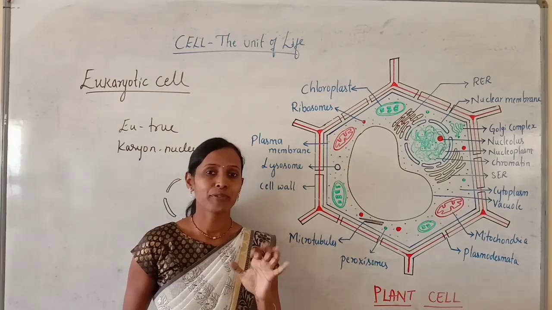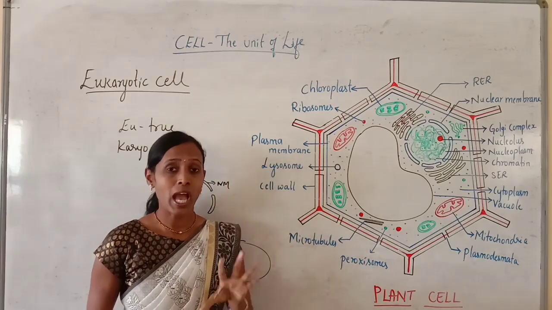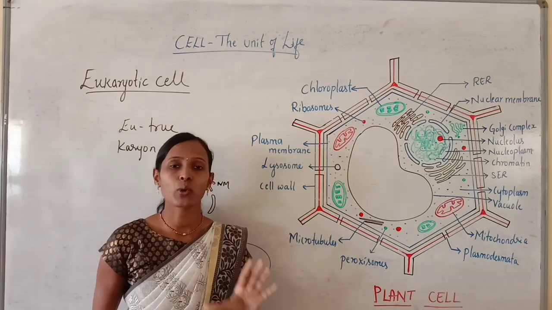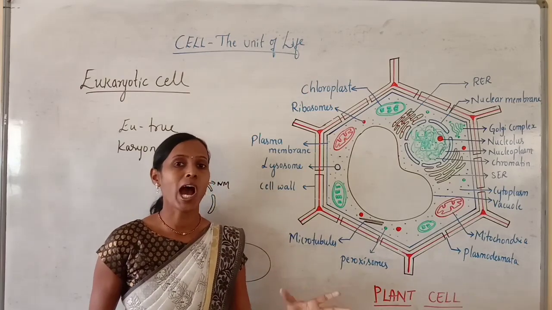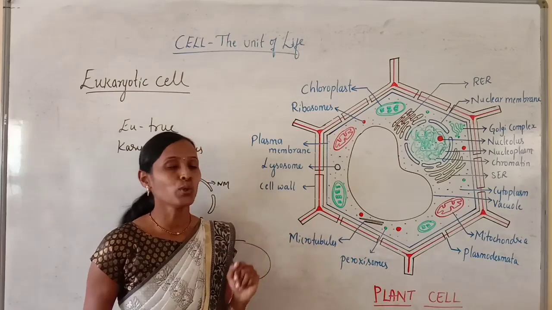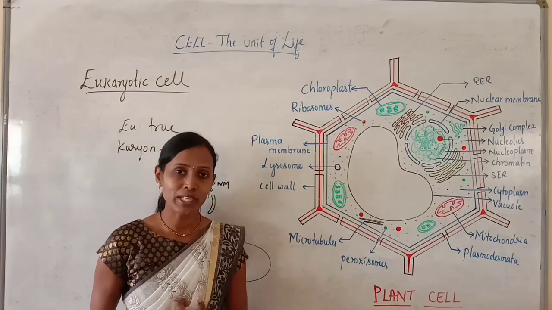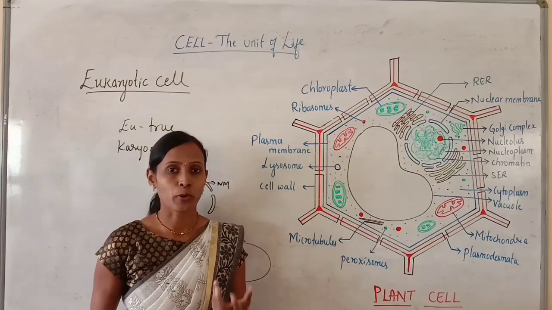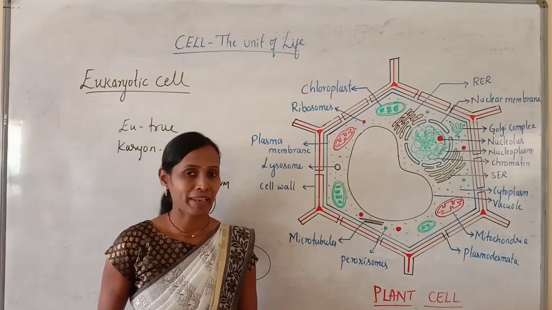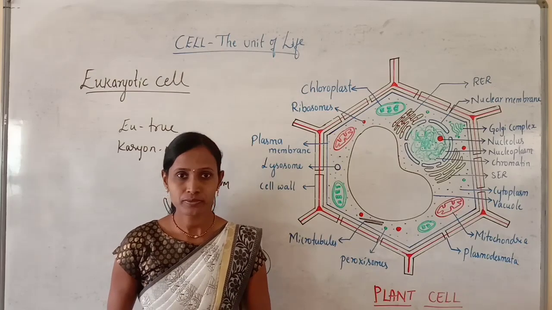You have studied the 5 kingdoms of classification. Among them, the one and only kingdom of prokaryotes is Monera. Except Monera, all kingdoms contain eukaryotic organisms. That's why eukaryotic cells can be seen in protista, fungi, plants and animals.